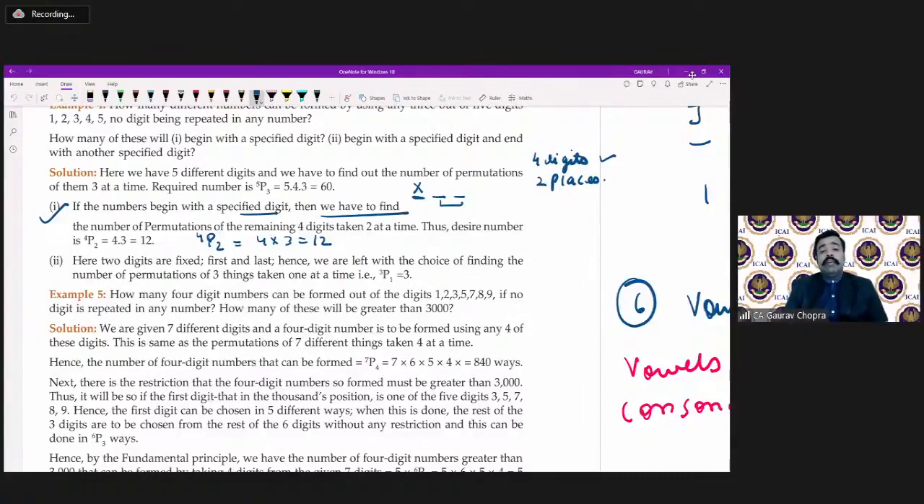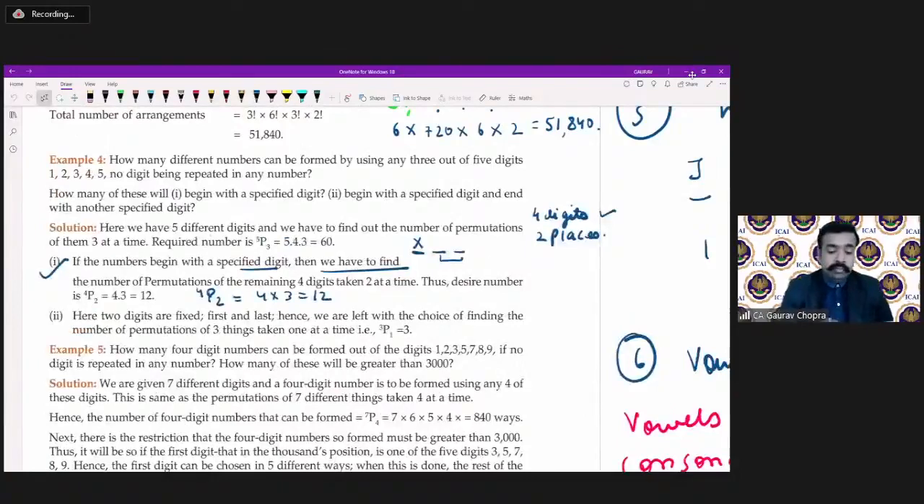Now, if we have to find out in totality how many three-digit numbers can be formed by using the five digits, in totality we are having five digits, and out of those five we have to use only three. So how many can be formed? We can write here 5 into 4 into 3. It is 5P3, that is 60 numbers can be formed.